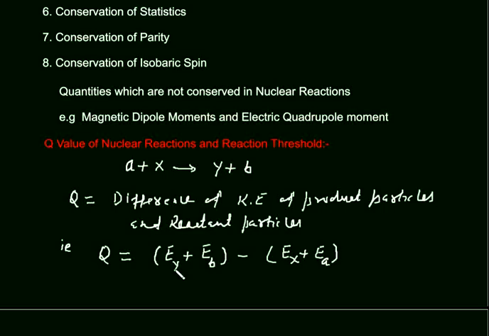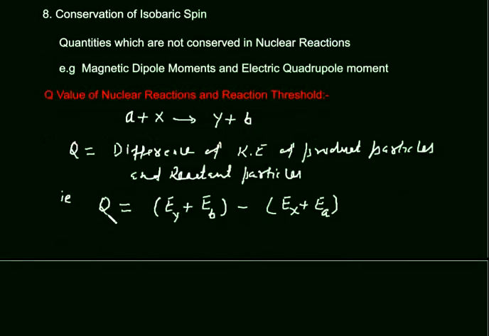EY is the kinetic energy of product nuclei Y, EB is the kinetic energy of outgoing particle B, EX is the kinetic energy of target nuclei X, EA is the kinetic energy of incident particle A. This is the kinetic energy of product particles, and this is the kinetic energy of reactant particles. So this difference is the Q value of a nuclear reaction.